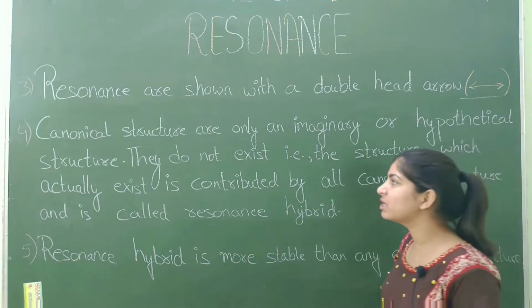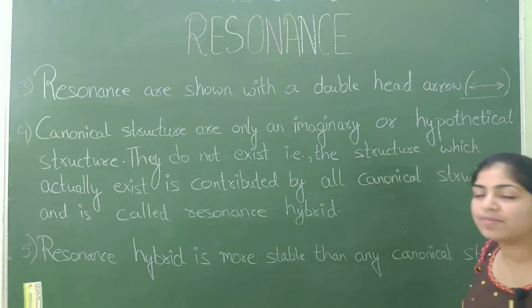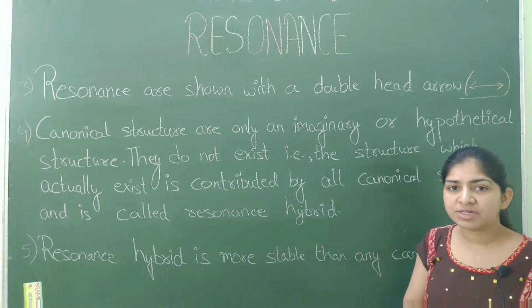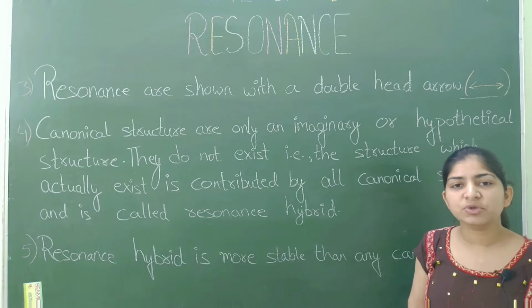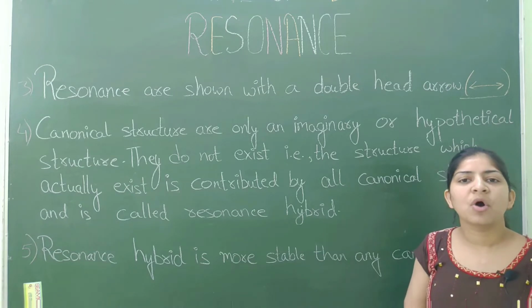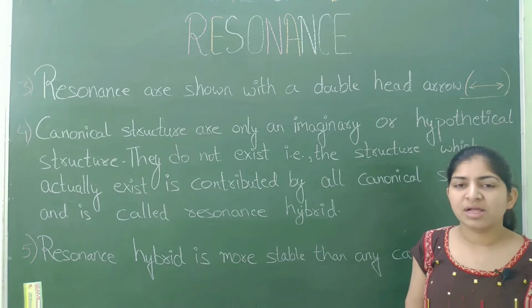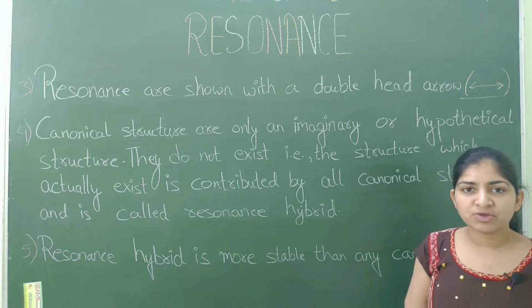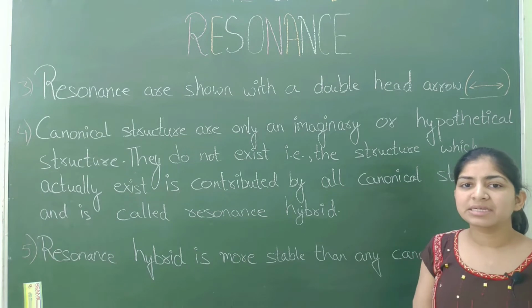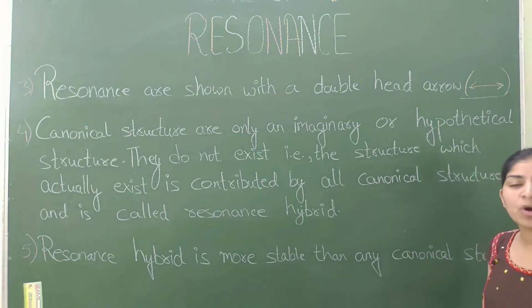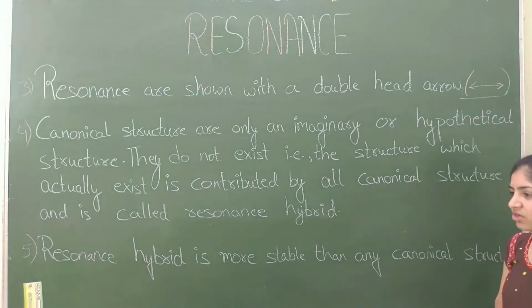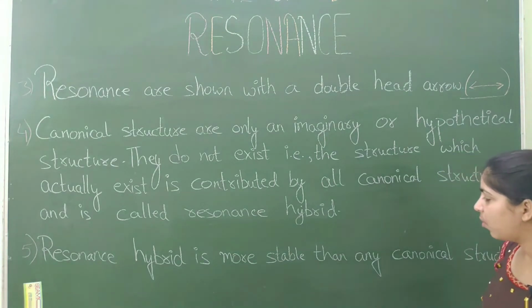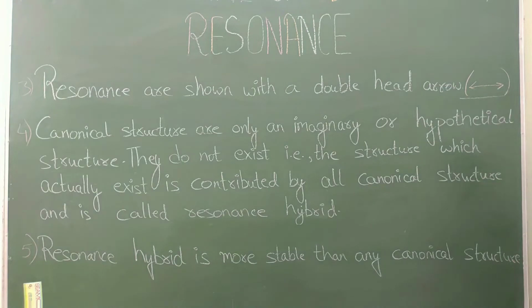The fourth point is canonical structures are only imaginary or hypothetical structures. Canonical structures do not exist. They are only imaginary or hypothetical structures, and the structure which exists is known as the resonance hybrid, and it is contributed by all the canonical structures. Now the fifth point is the resonance hybrid is more stable than any canonical structure.